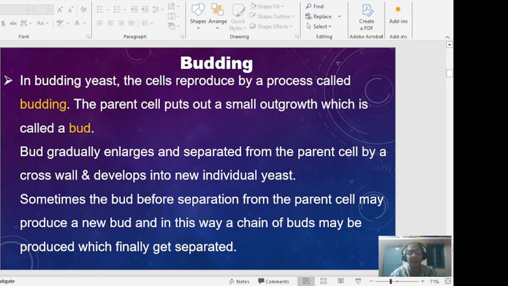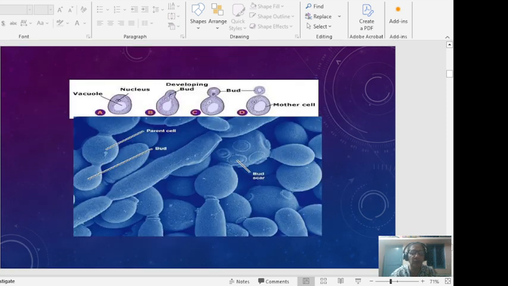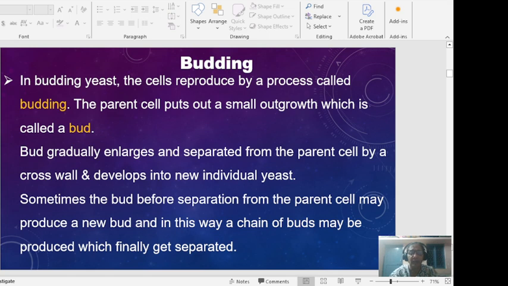The third type of vegetative reproduction is called budding. This is common in yeast, where the cell reproduces by a process called budding. The parent cell puts up a small outgrowth called the bud. The bud enlarges, separates from the parent cell by a cross wall and develops into a new individual yeast cell.